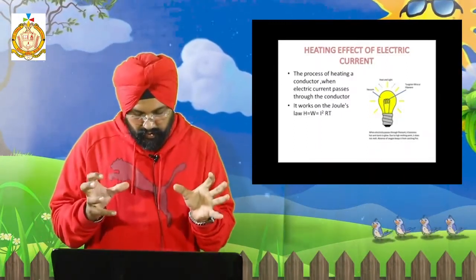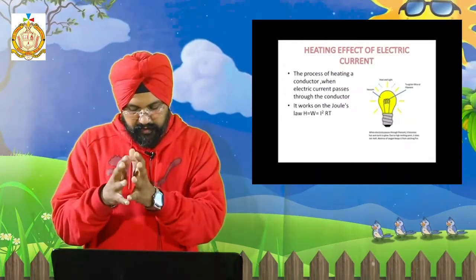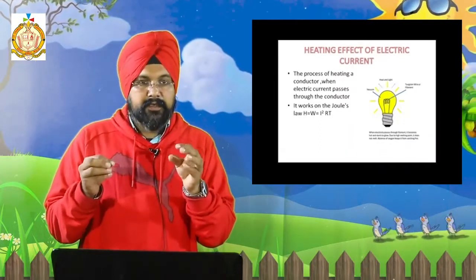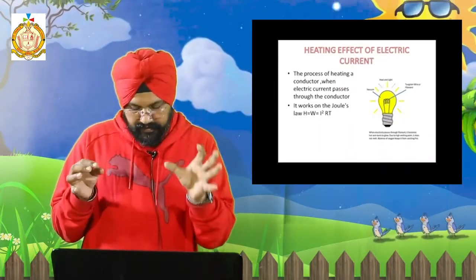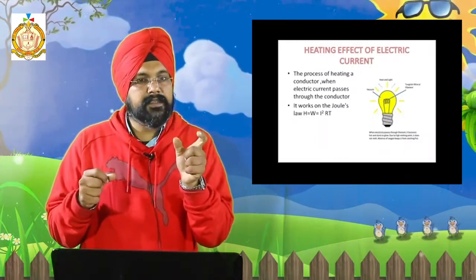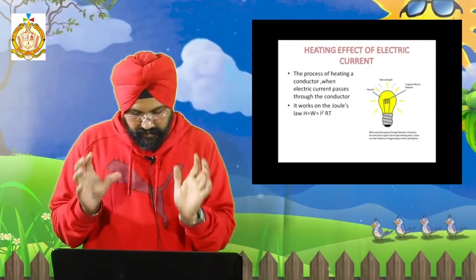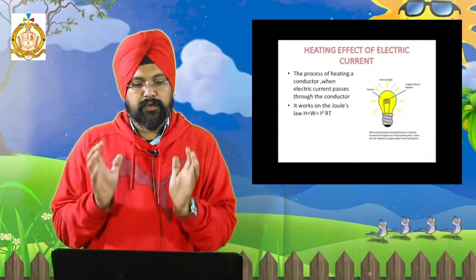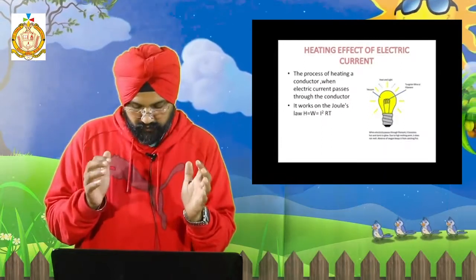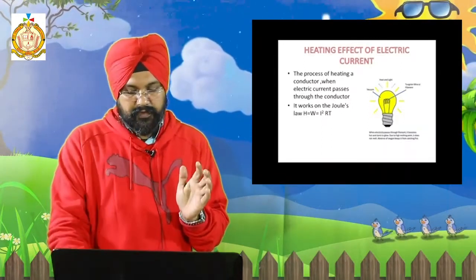Joule's law: the heat produced in a given conductor depends upon the square of the current flowing through it, the resistance of the conductor, and the time for which the current flows through it. This is the definition of Joule's law of the heating effect.